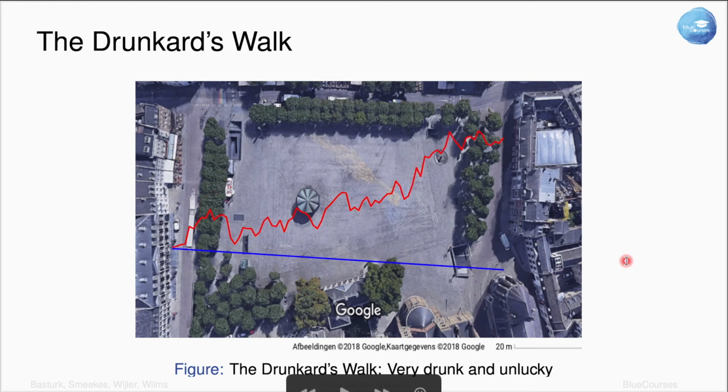But it might just as well have gone like this. He wanders off, and he never comes back, and he ends up on the wrong side of the square. And then he just has to hope that he can still find his home from there. Now what you can see, if you look at this purely as a time series, is that there's a clear trending pattern. But the trend sort of drifts off.